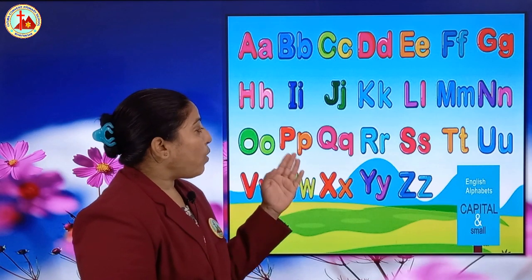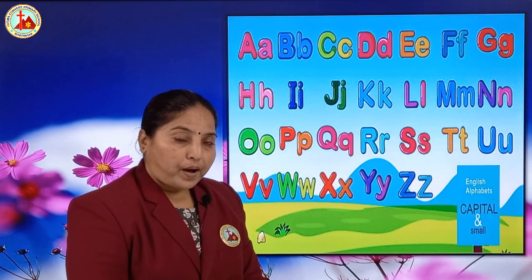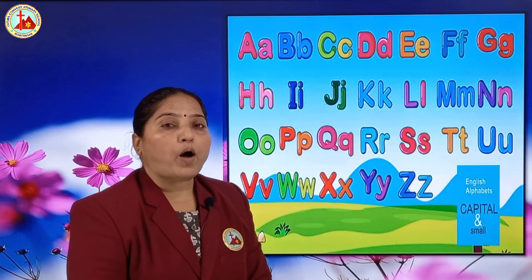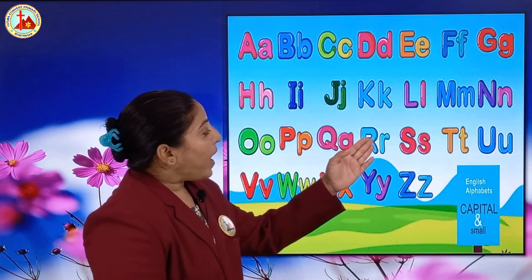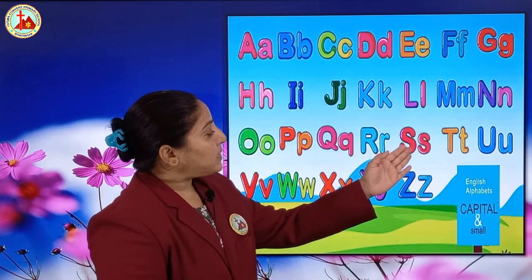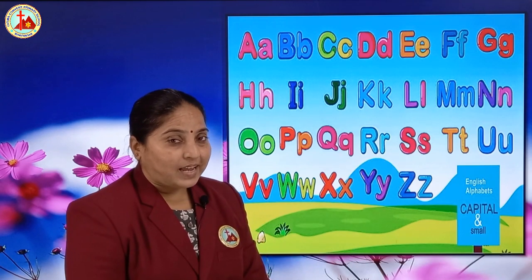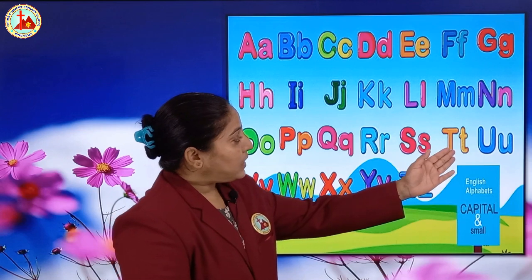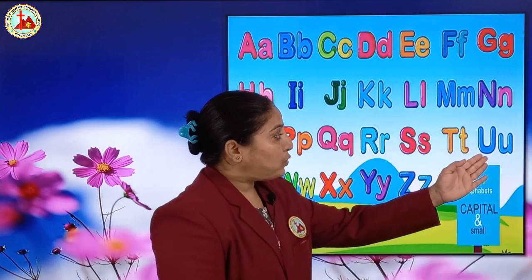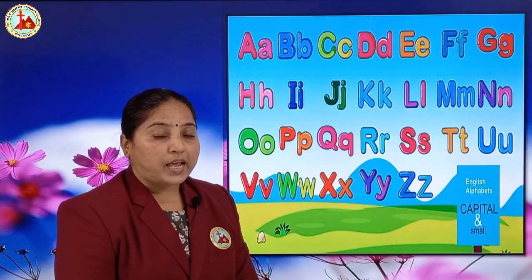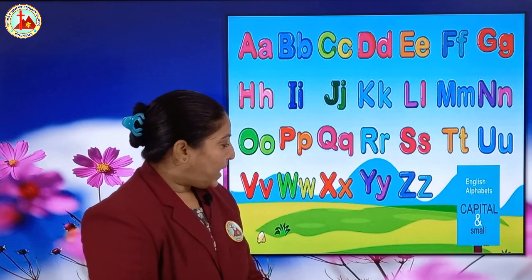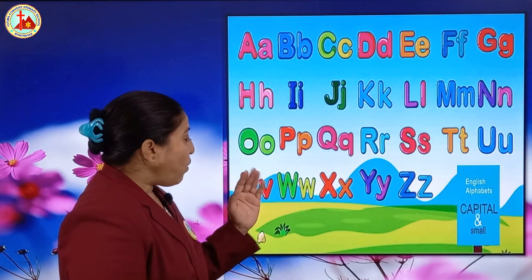Capital P, small p. P says pa. Capital Q, small q. Q says qua. Capital R, small r. R says ra. Capital S, small s. S says sa. Capital T, small t. T says ta. Capital U, small u. U says u and U says a. Both sounds are there. Capital V, small v.